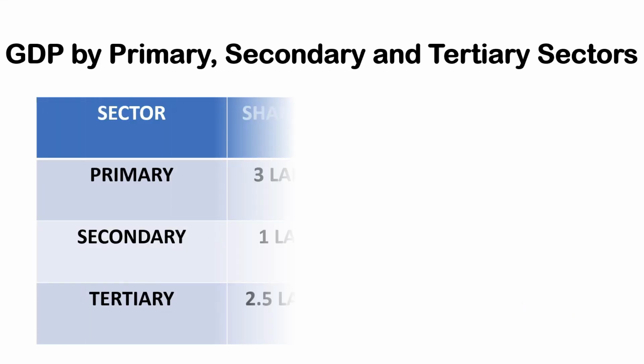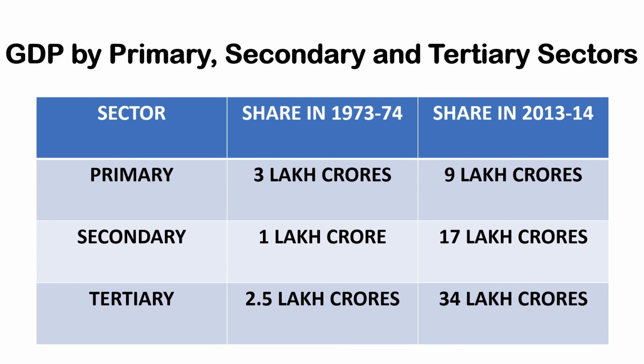Now let us compare the GDPs of each sector. As we can see, the share of primary sector was 3 lakh crore in 1973-74. It grows to 9 lakh crore in 2013-14. In the secondary sector, the share 1 lakh crore rose to 17 lakh crores. And in tertiary sector, 2.5 lakh crores rose to 34 lakh crores.